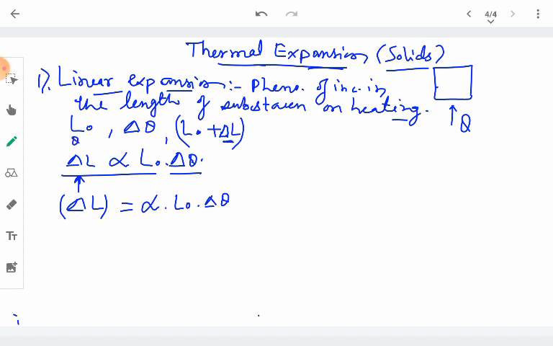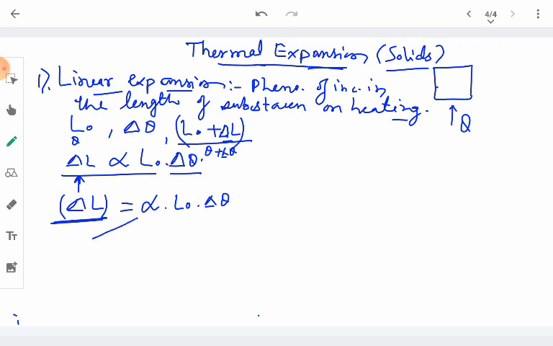Suppose that this is the temperature theta, and after a temperature difference it becomes theta plus delta theta, the length changes from L naught to L naught plus delta L. So the increase in the length is given by alpha L naught delta theta, where alpha is the constant of proportionality.